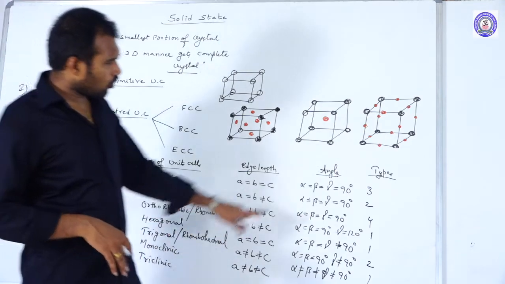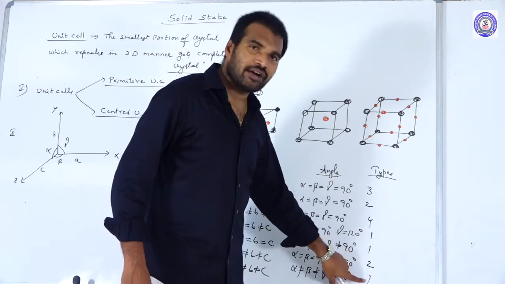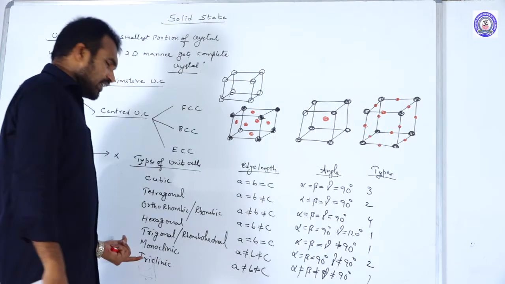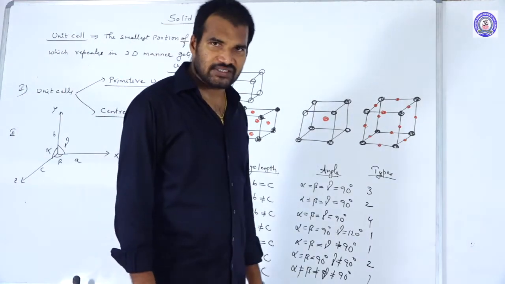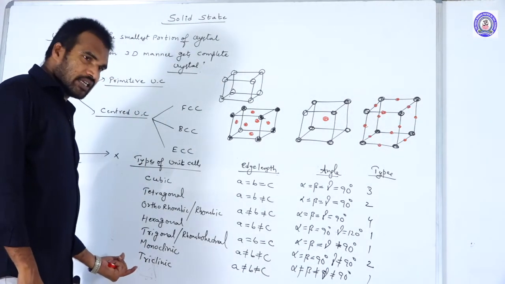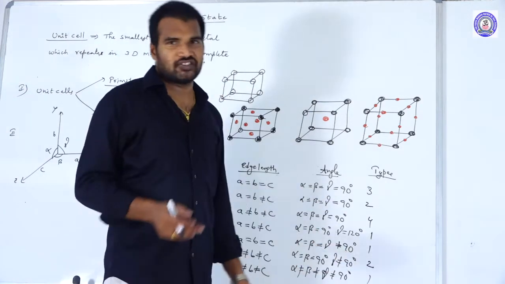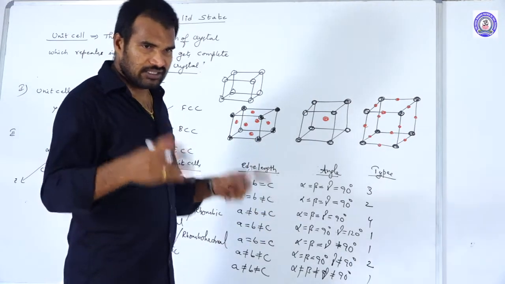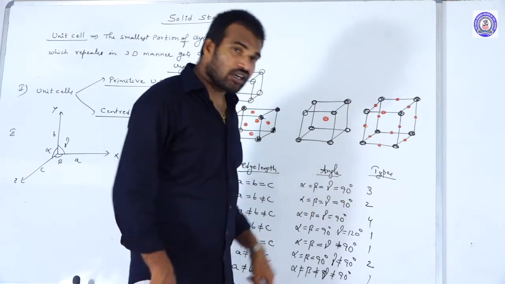So these are nothing but total how many lattices? 3, 2, 4, 1, 1, 2, 1, total 14 different ways of the crystal lattice. So that is what we call a Bravais lattice. And these 7 standard basic unit cells are arranged in how many ways? In 14 ways. Okay, total 14 different crystal lattices are present in solids.